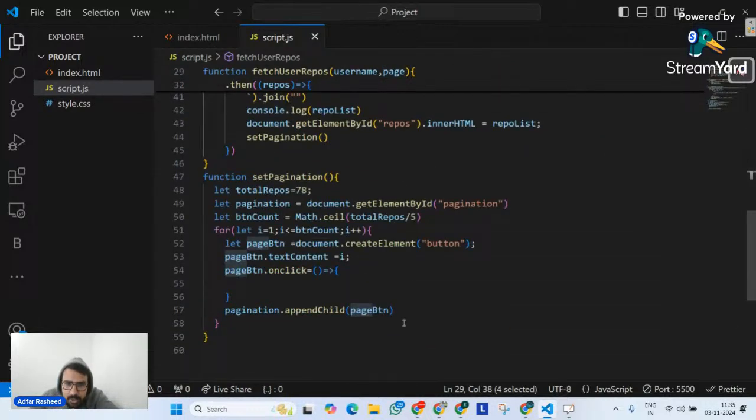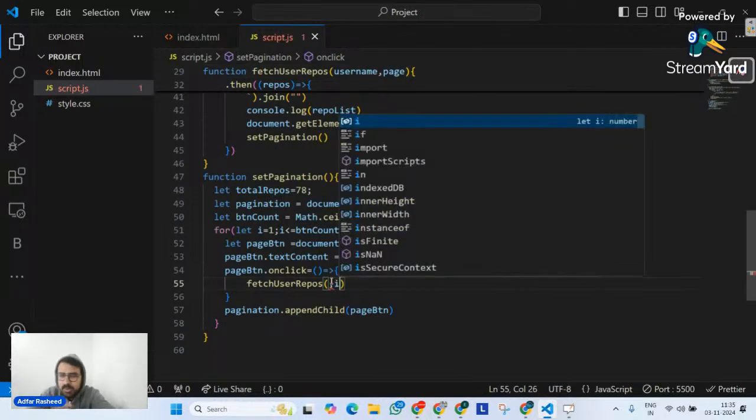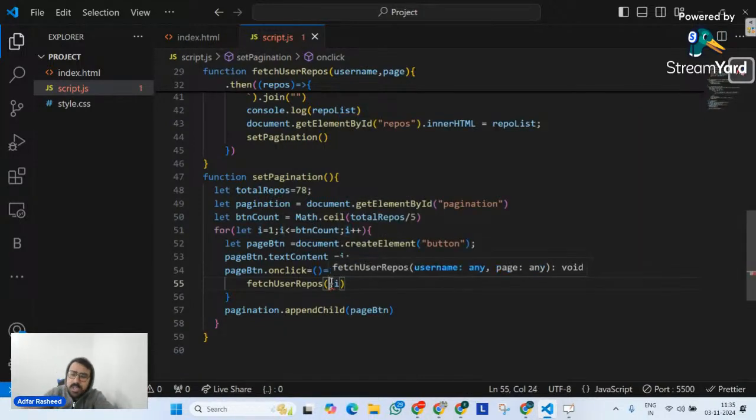So I will simply call my fetch user repos here like this. But there's still one issue. If you look at this fetch user repos design, I have defined two arguments: username, comma, page number. The second is done. It's I, because I will be the content on the button. And if it is three, clicking on three will be passed here. But what is username?